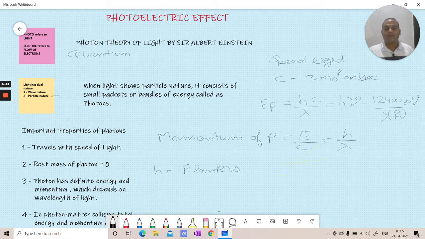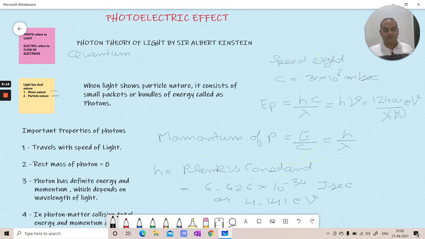It is a constant thing, so it has a value of 6.626 into 10 raised to the power minus 34 joule second, or we can write it as 4.141.